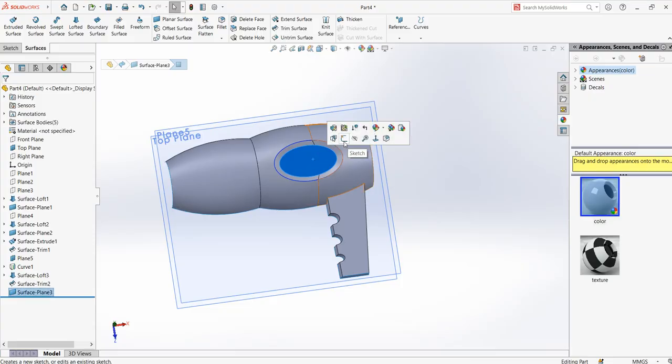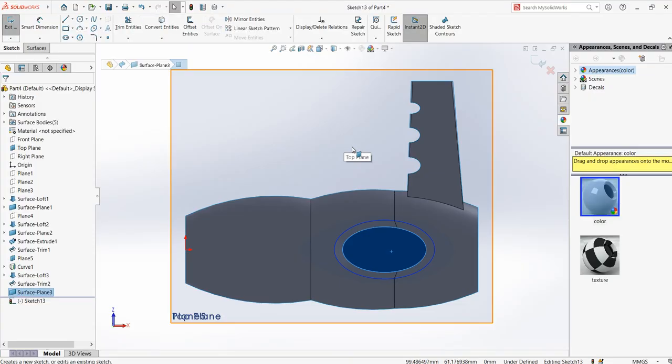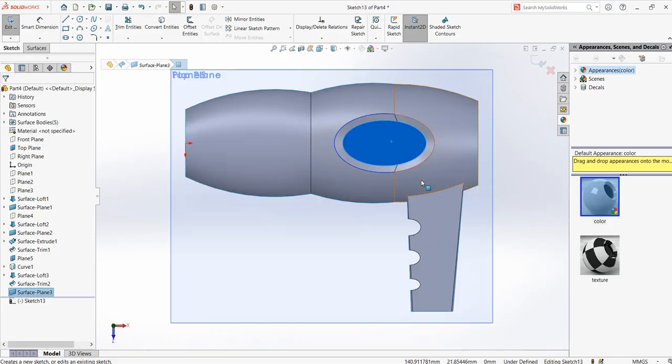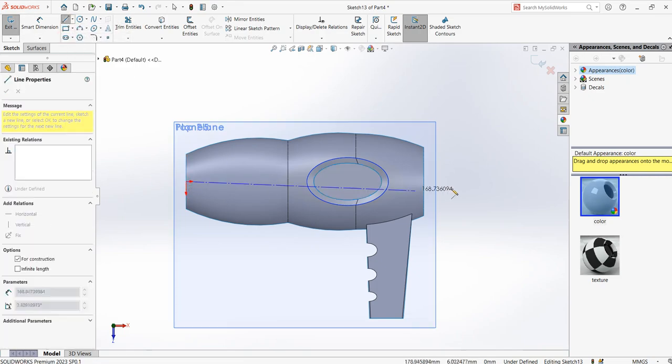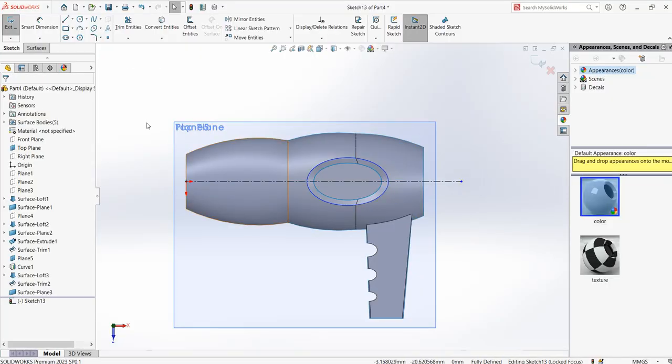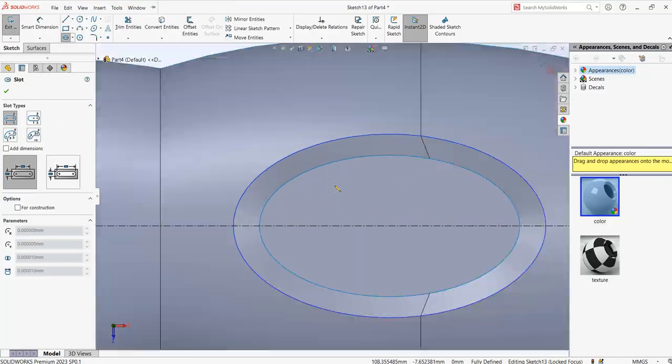Now you need to make these drawings and then remove it. So click on this one, click new sketch. Control 8 to show you as normal, and then here click on straight slot. Okay, before you make the slot, you actually need to make a center line just to make sure. Then you can click on straight slot, create a slot.